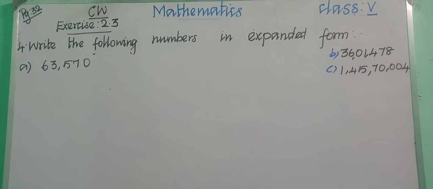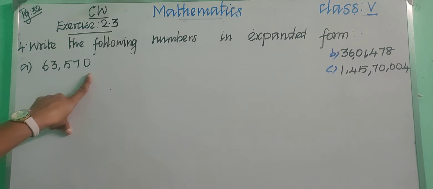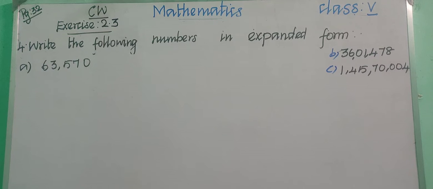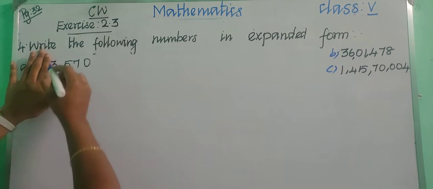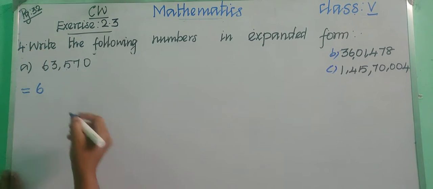Okay, children, let us see the fourth one. Write the following numbers in expanded form. Okay, children. So in the previous sum, we have learnt about the standard notation, right? In the expanded form, we just transformed to the standard notation. But in this sum, they have given the standard notation. We are going to expand it. So for doing expanded form, first of all, what we need to do? Let us do it directly. So how will you write? First of all, let us write the digits. 6. Okay, so just hide 6. How many digits are there? 1, 2, 3, 4. Okay, 4 digits are there. So put 4 zeros.